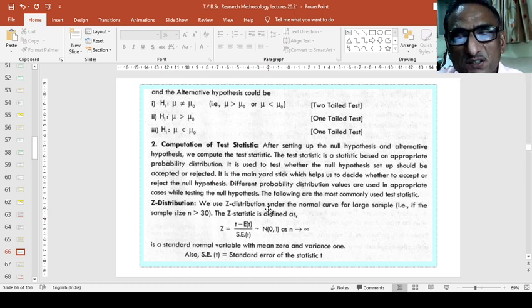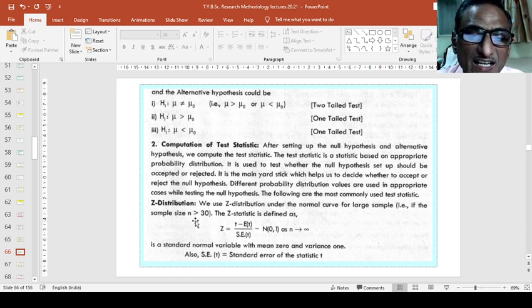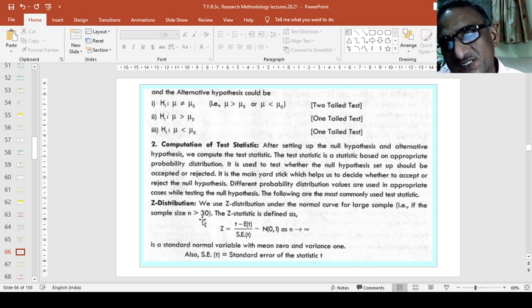We use Z distribution under the normal curve for large samples, if the sample size n is larger than 30, 30 पेक्षा जास्त असतील तर.